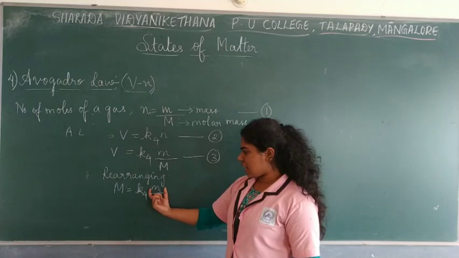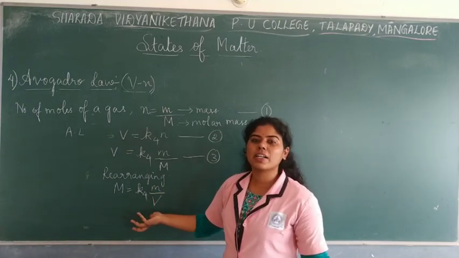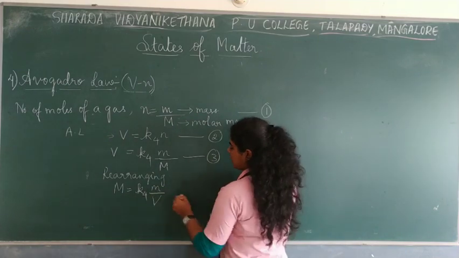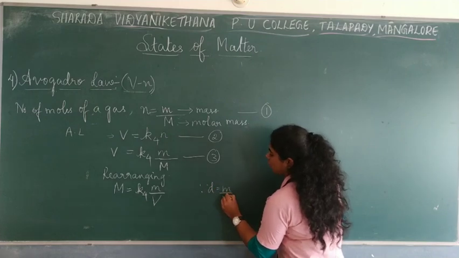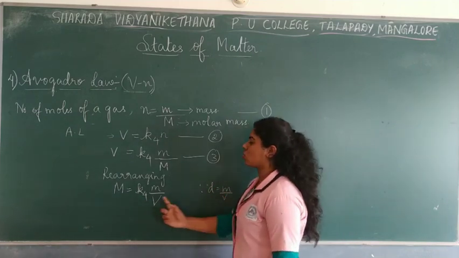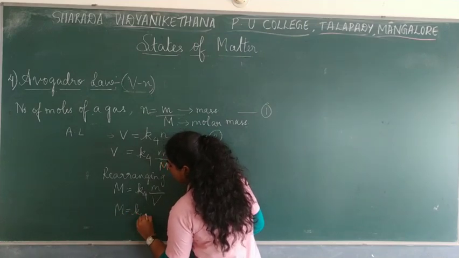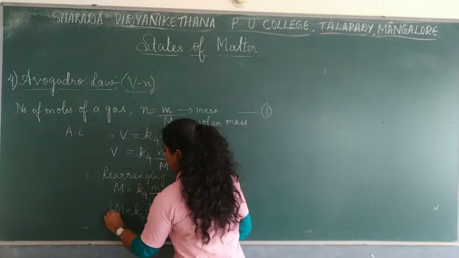Now you must have seen this expression somewhere: mass by volume is nothing but density, right? So here, instead of writing this m by V, we can also write it as mass by volume, which is nothing but density. So you substitute it over here. So M is equal to K4 into d. That is the last expression you get, right?